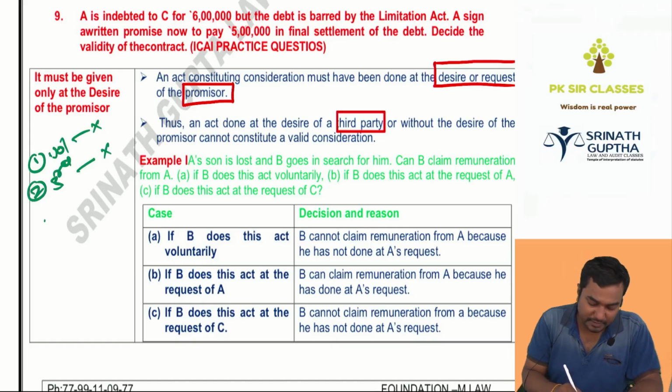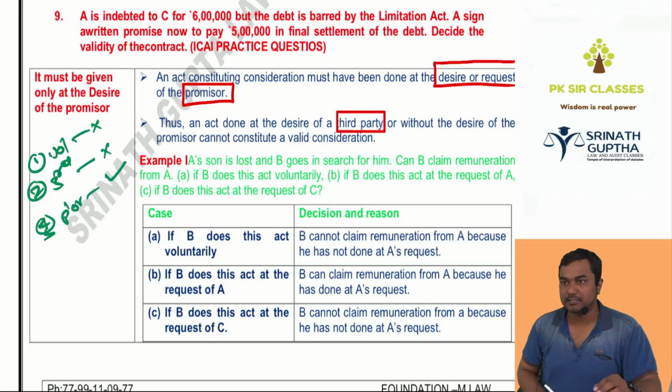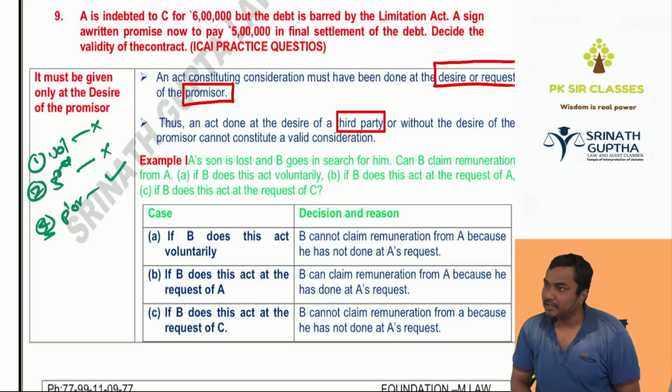If you are doing something at the promiser's request, then you are eligible to get the consideration. Clear? So if you give the pen voluntarily, you cannot get the consideration. If you give the pen to someone because of a third party's request, you can't ask from me. If I said, if you give me a pen, I'll give 10 rupees, I am the promiser, so you can get the consideration.